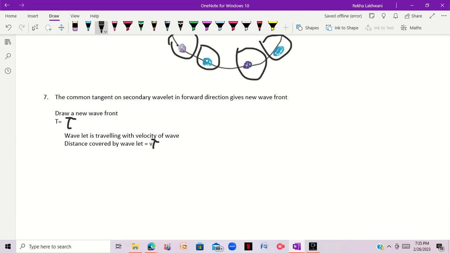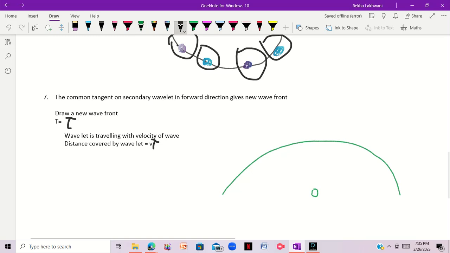Now, let's make a half wave over here. Consider this is the point source and this is a half wave front. On this wave front we have sources of secondary disturbance. These are certain points. By this formula you will get the distance covered by a wavelet, and wavelets are produced by sources of secondary disturbance.